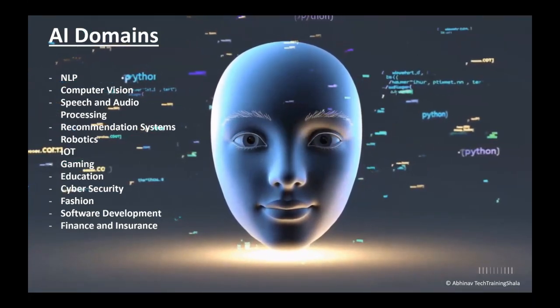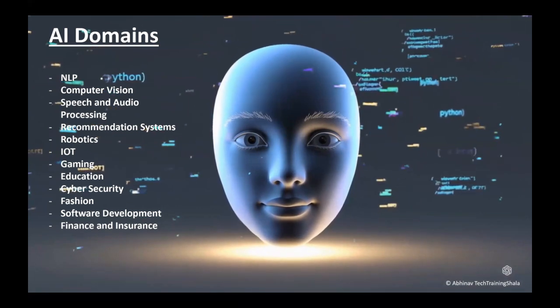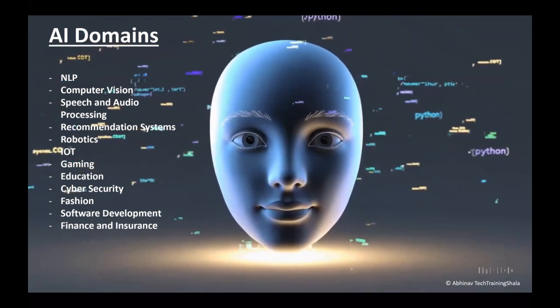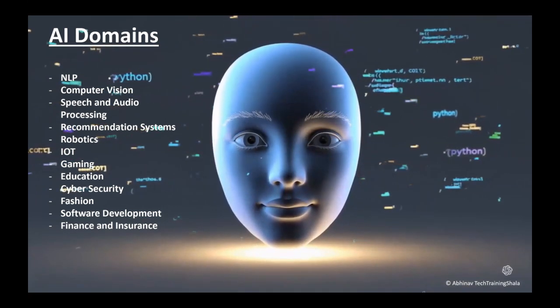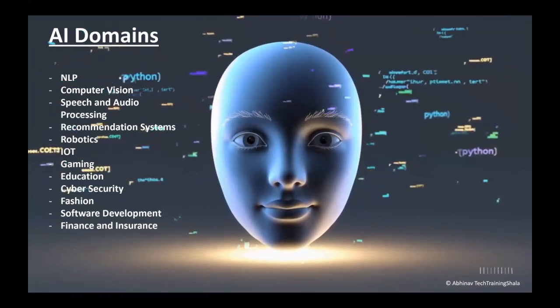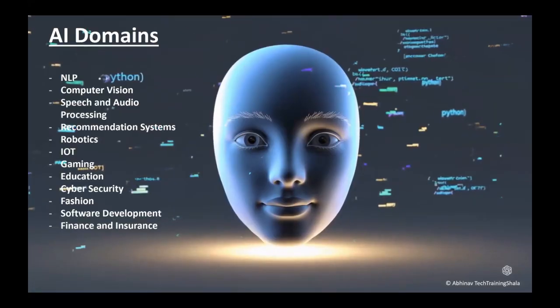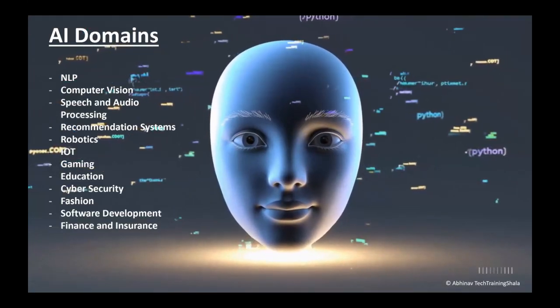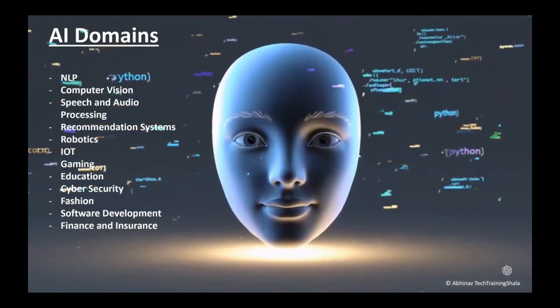Then we have computer vision, speech and audio processing, recommendation systems, robotics, IoT, which means Internet of Things, gaming, education, cyber security, and fashion. So even fashion is one of the AI domains.